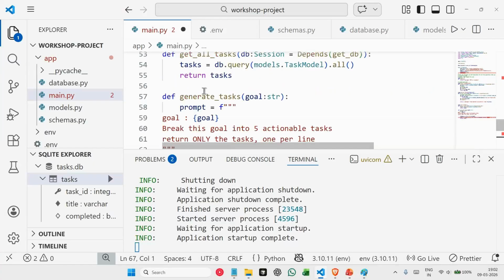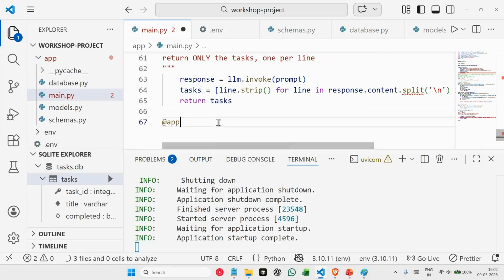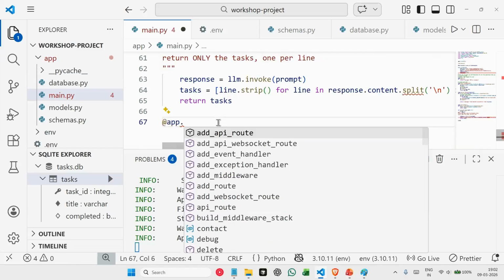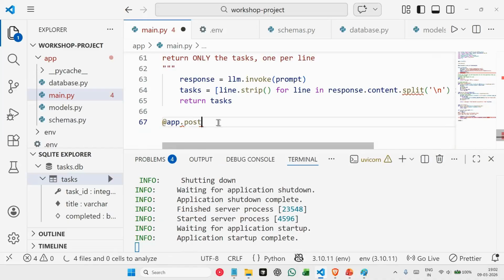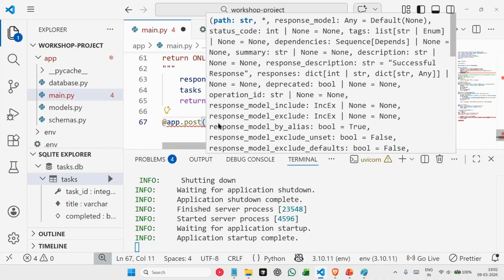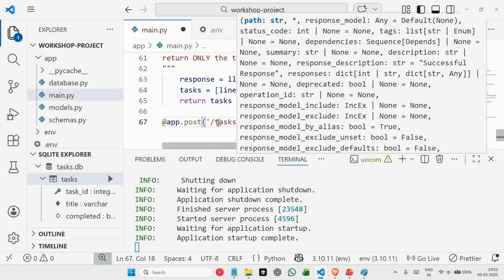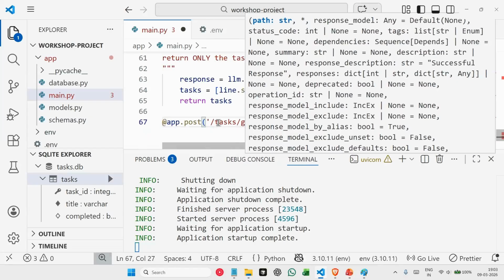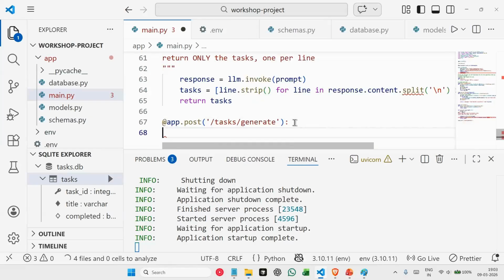Now we'll add an endpoint to access that function. We say @app.post. We'll have a path of /task/generate, and we'll pass a function, let's call it generate_task.